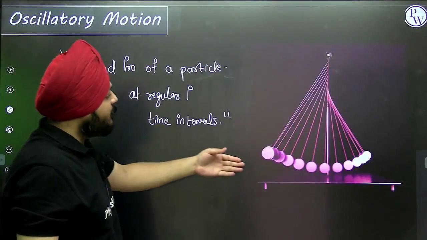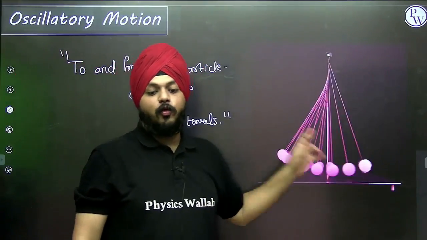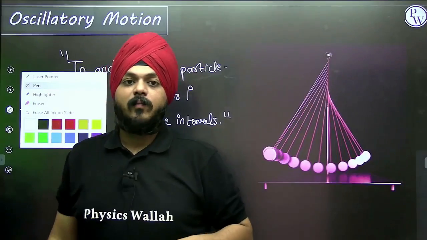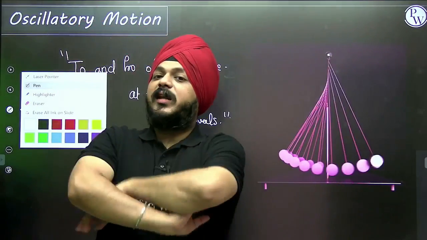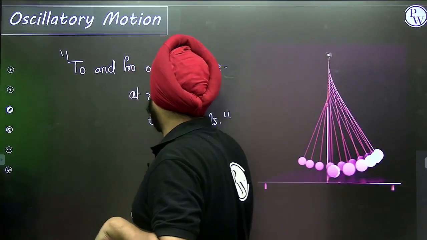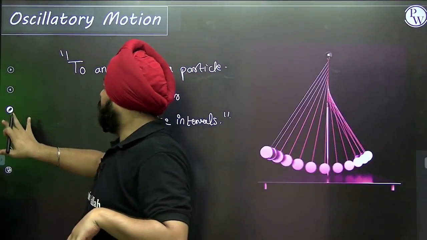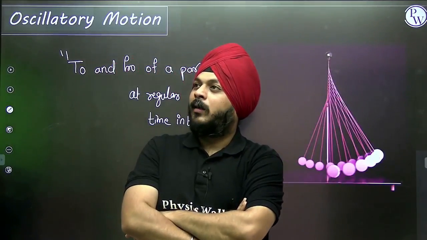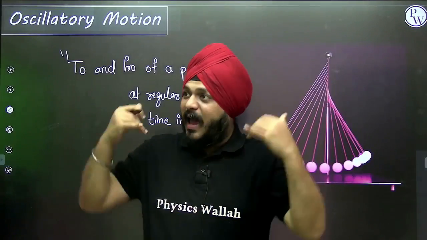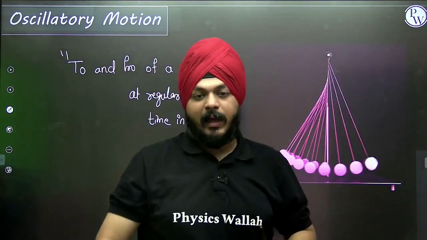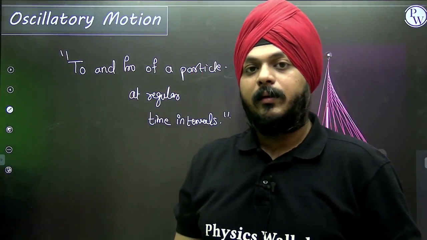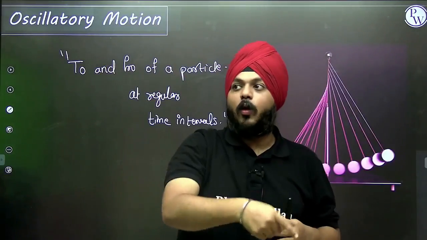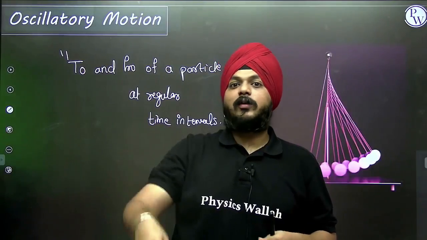You can see in this visualization the to and fro motion. Now, to and fro with respect to what? With respect to one point. In the case of periodic motion, I am rigid, but you can select your own path. In the case of this one, I am rigid, but you have to follow whatever path I am giving you. You have to follow the path of to and fro.